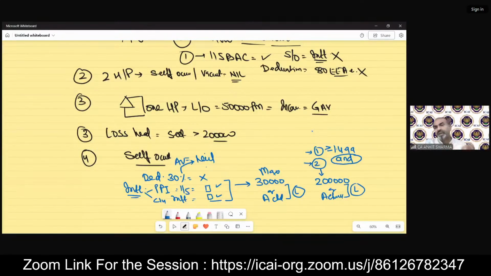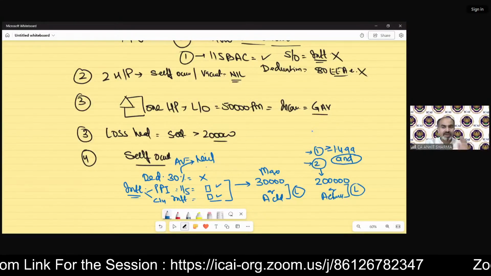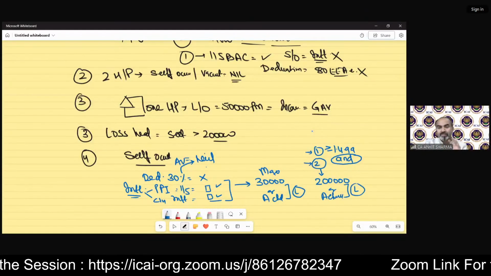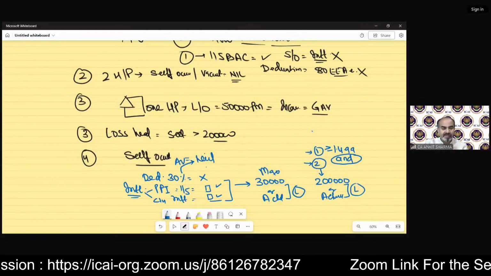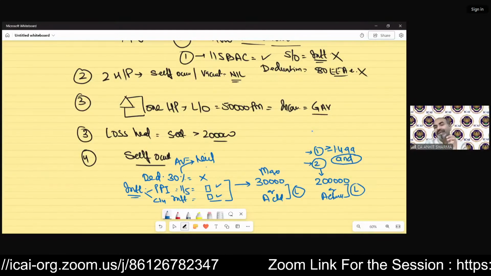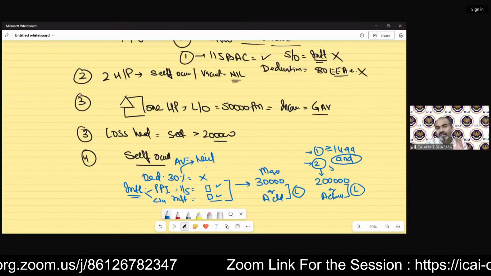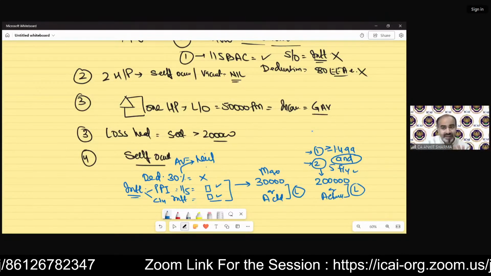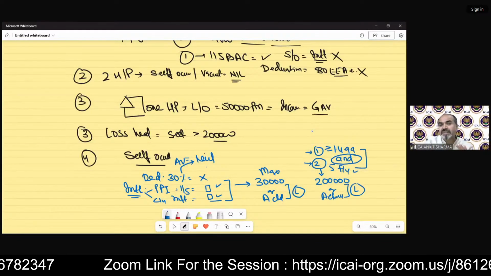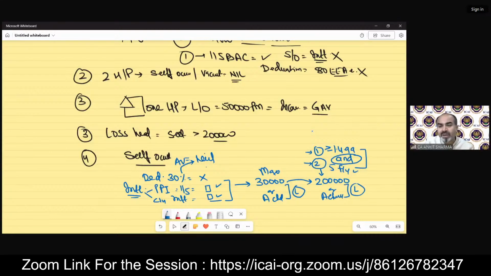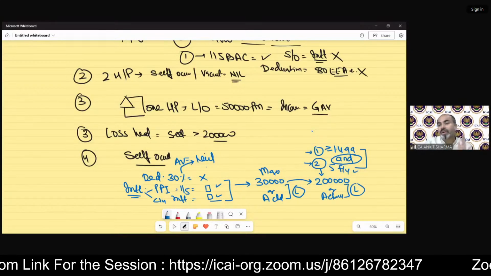So the loan must be taken on or after 1st April 1999 and the construction of the property must have been completed within 5 years from the end of the financial year in which loan has been taken. So if these two conditions have been satisfied, the limit of 30,000 will be replaced by 2 lakh rupees or actual, whichever is lower.